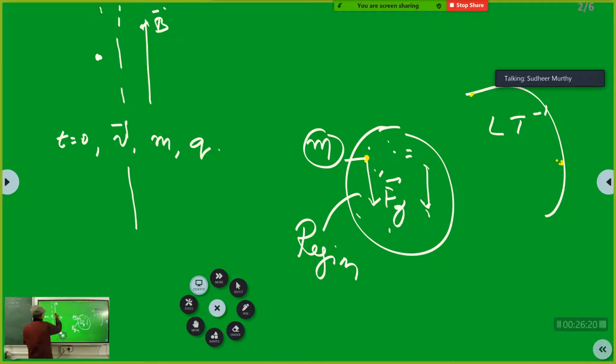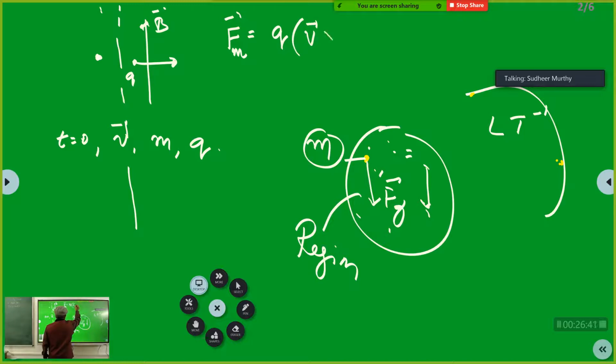What I mean is, if a charged particle is moving in this region, then this charged particle will experience force. How much force will it experience? If I write it as magnetic force, the force that it experiences is Q V bar cross B bar.